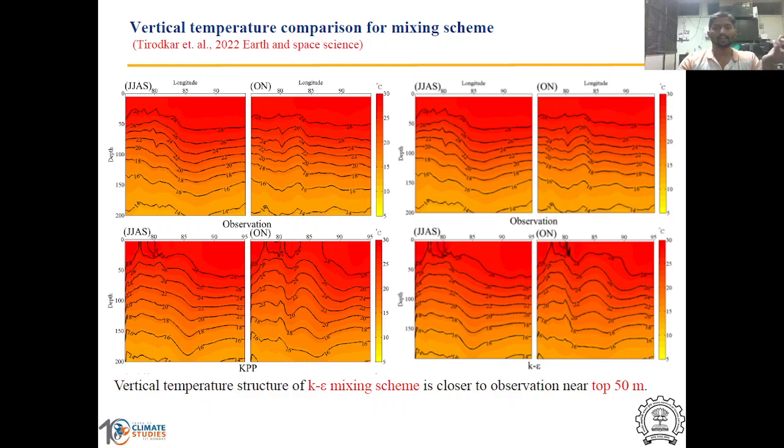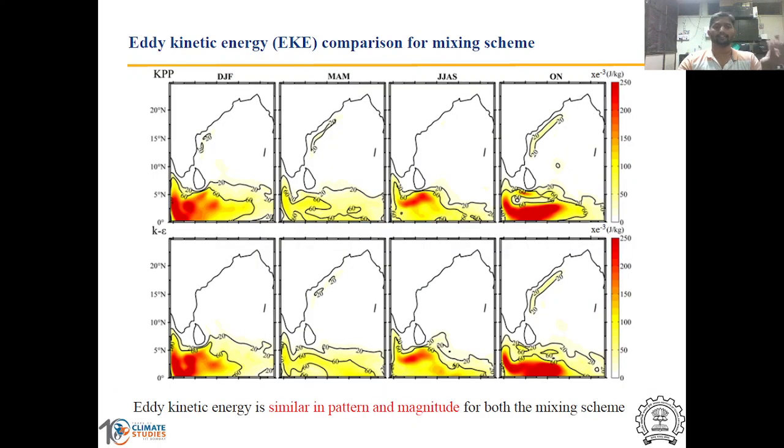To understand that, I made a study of energetics, and the energetics comparison of these two outputs from the KPP mixing scheme and K epsilon mixing scheme shows that the eddy kinetic energy is not changing with change in mixing scheme.